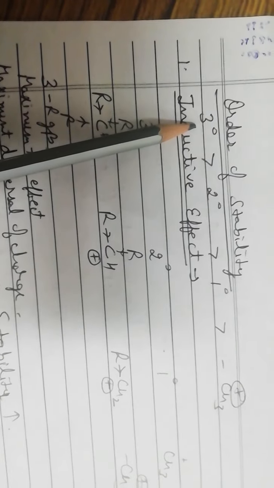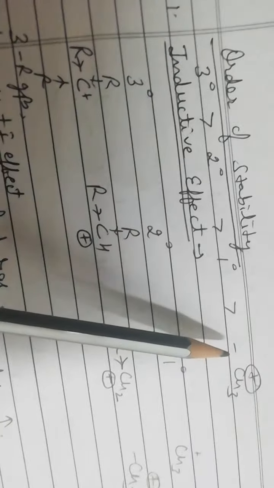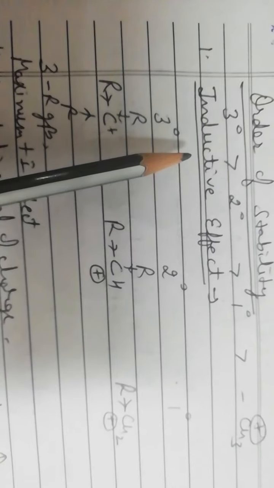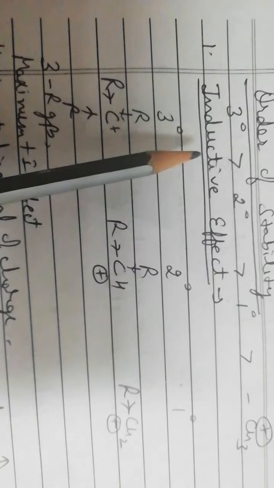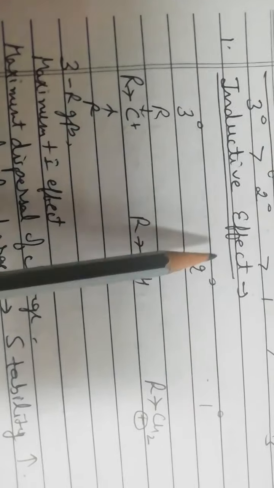So what is the order of stability of these carbocations? It is observed that tertiary butyl carbocation is more stable than secondary, which is more stable than primary, which is further more stable than simple methyl carbocation. Now this order of stability can be explained by the following effects. First is inductive effect. Now we know what is inductive effect.